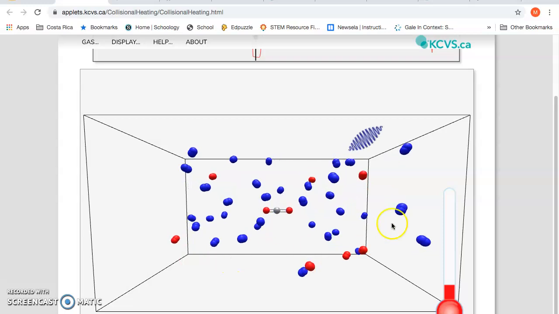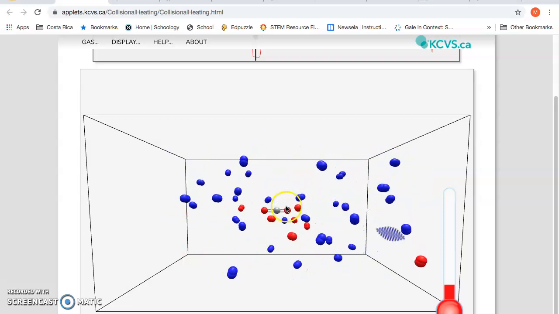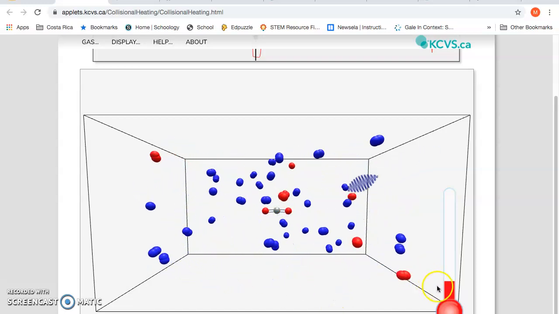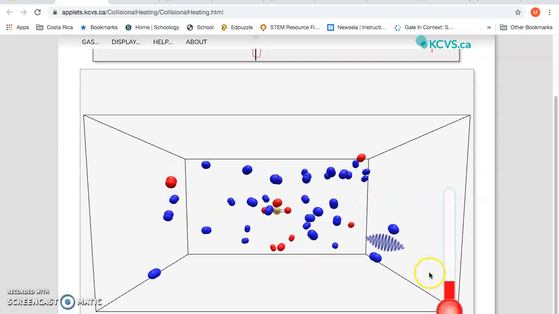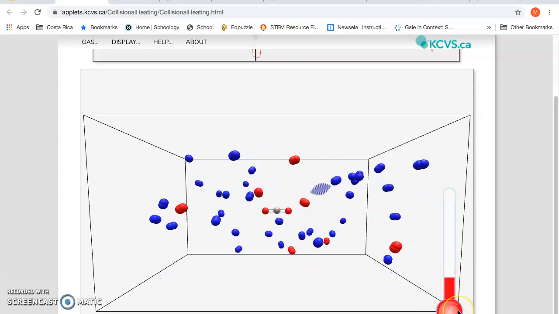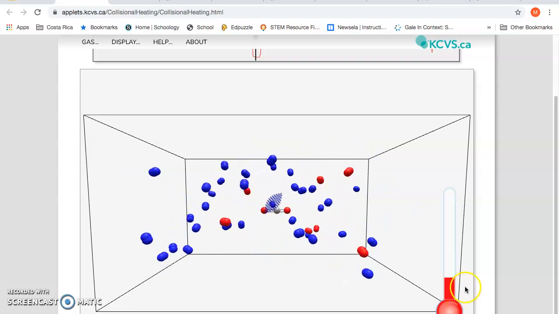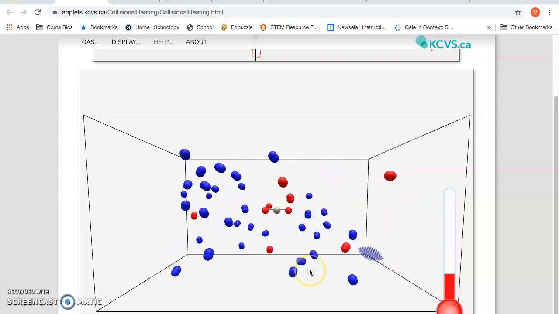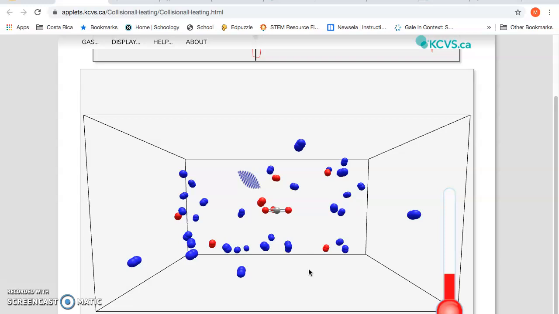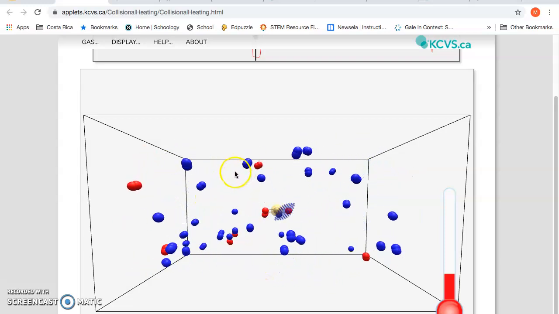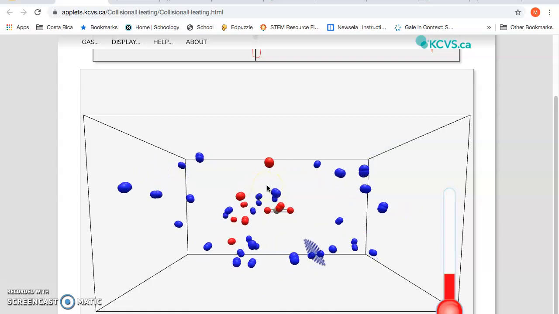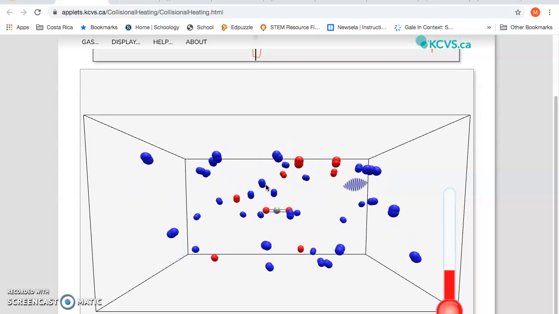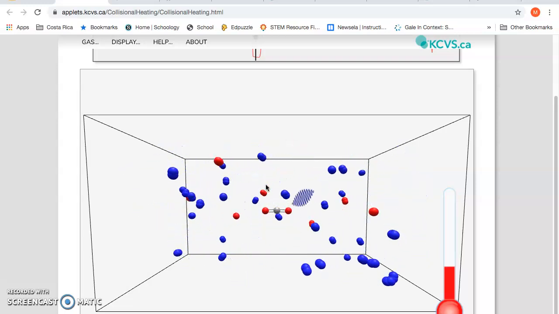There we go. You can see the gases are beginning to move faster because it's almost like a pinball machine. The carbon dioxide begins to hit all the other ones. And notice how the thermometer is increasing in temperature. So wait here just for a moment. You can see the thermometer began very low and now it's increasing. So this is how greenhouse gases are able to increase the temperature, because they themselves are able to absorb the energy, but then they begin to collide against other gases that are not greenhouse gases.